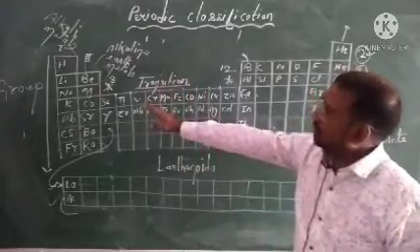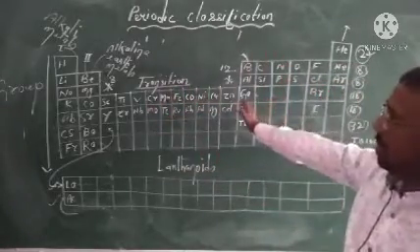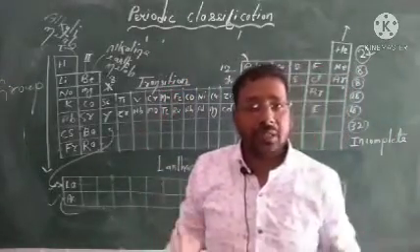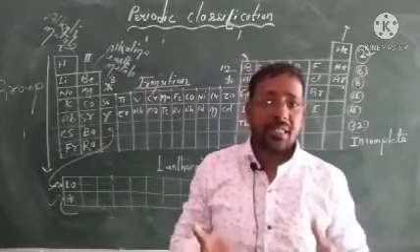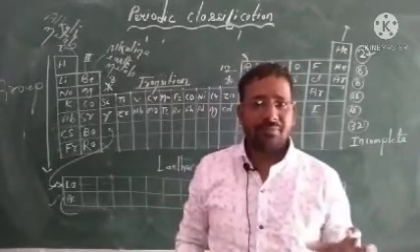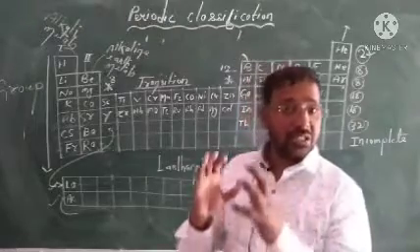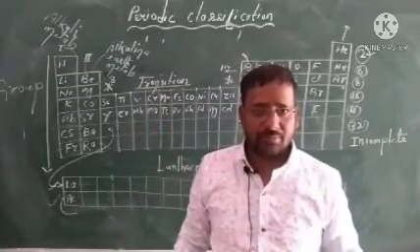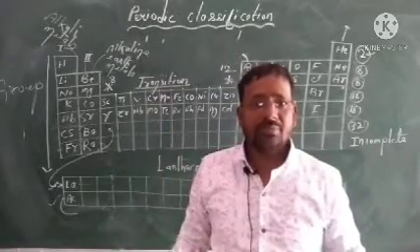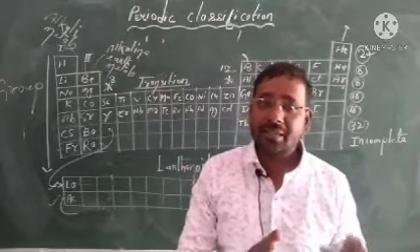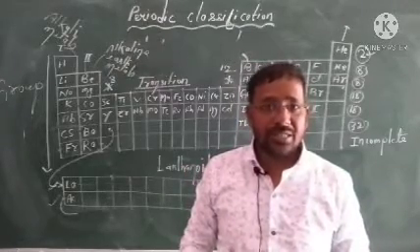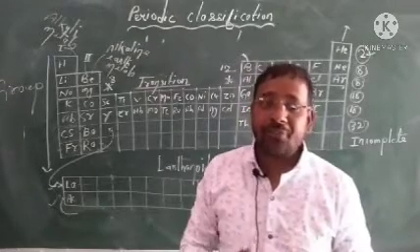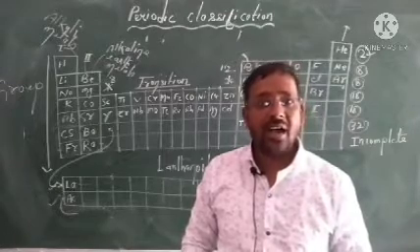So how many groups are there, how many periods are there, and what is the periodicity? The recurring of physical and chemical properties of elements after a fixed interval of time, when elements are arranged in increasing order of atomic number. And the modern periodic table is based on atomic number. And you can say that the properties of elements are a periodic function of their atomic number.